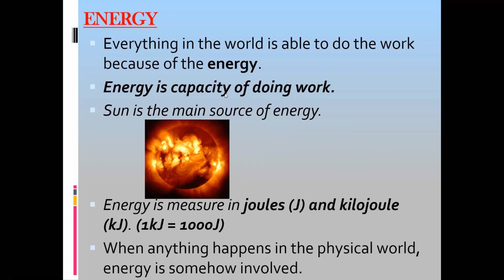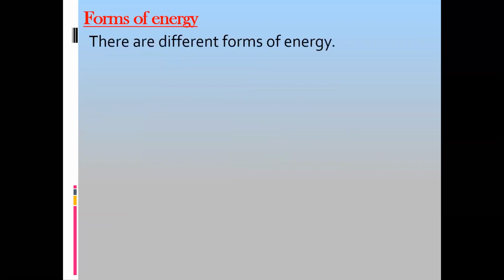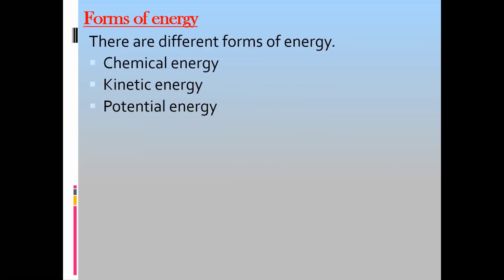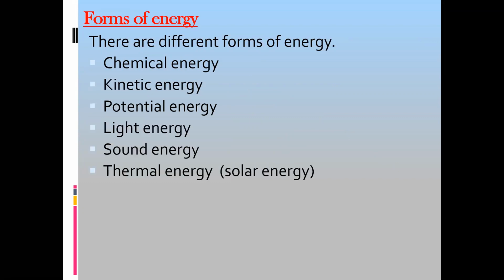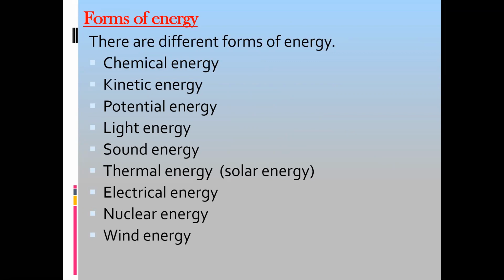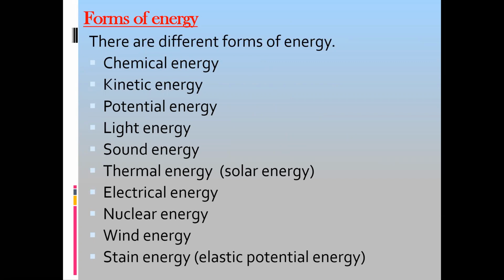For example, there are different forms of energy. The first form is chemical energy. Energy can be transferred or energy can be stored. So the different forms are: chemical energy, kinetic, potential or gravitational potential, light energy, sound energy, thermal energy or heat energy, electrical energy, nuclear energy, wind energy, and strain or elastic strain energy. We will discuss each form of energy now.